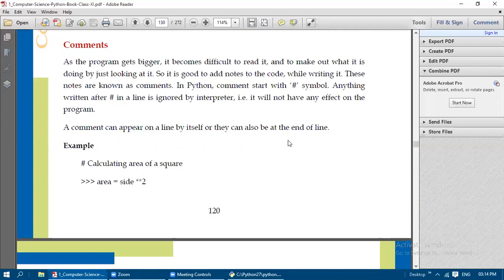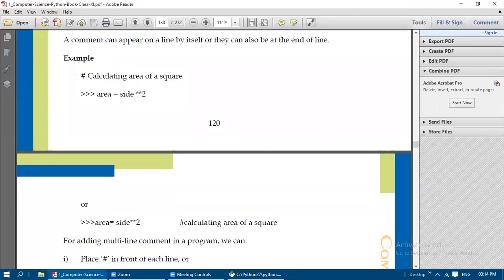A comment can appear on a line by itself, or it can also be at the end of the line. So in the same line itself, a comment can appear, or it can be added at the end of the line. Look here. Here the comment line is added at the beginning of the code.